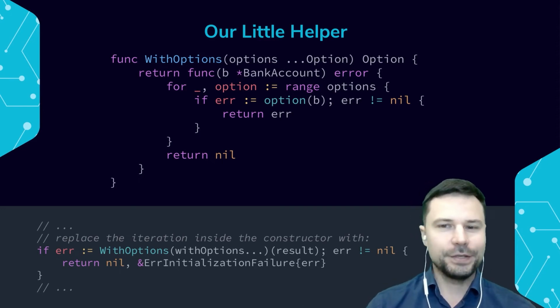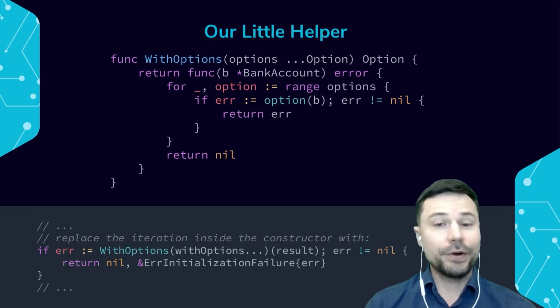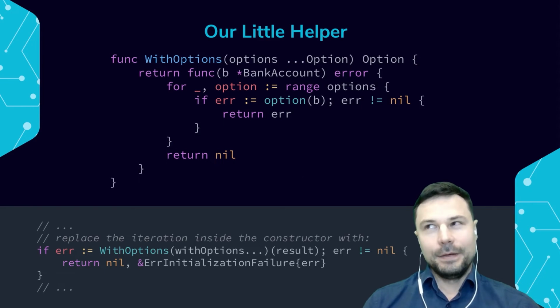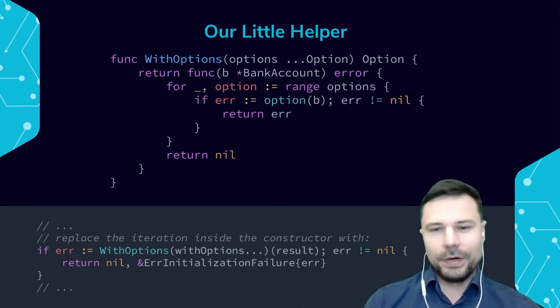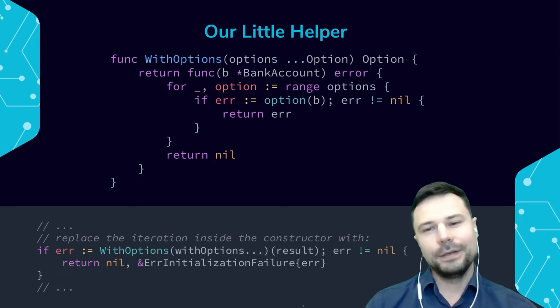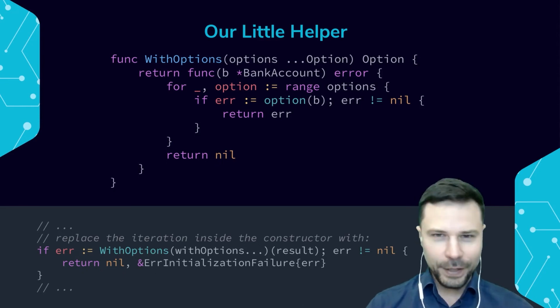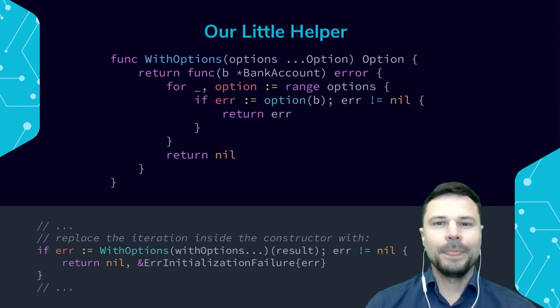We'll make a function that takes our bank account and returns an error, and we will iterate through every option and apply that option to our b, our main object, check for an error, and if there's no error, we can return. Well, this loop looks exactly like the loop we already wrote for the constructor.